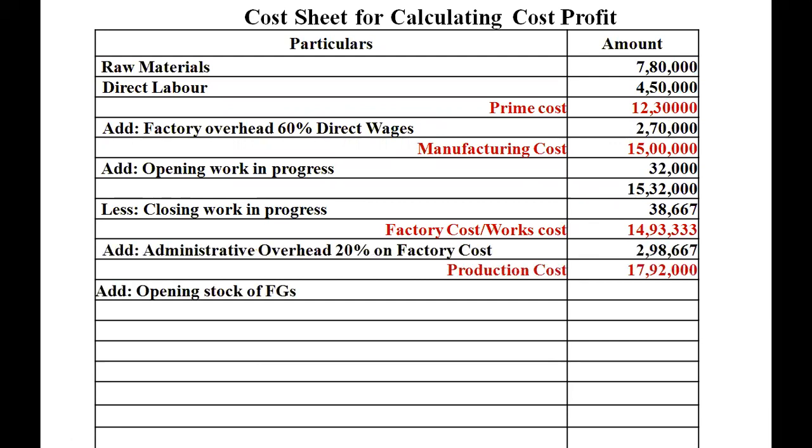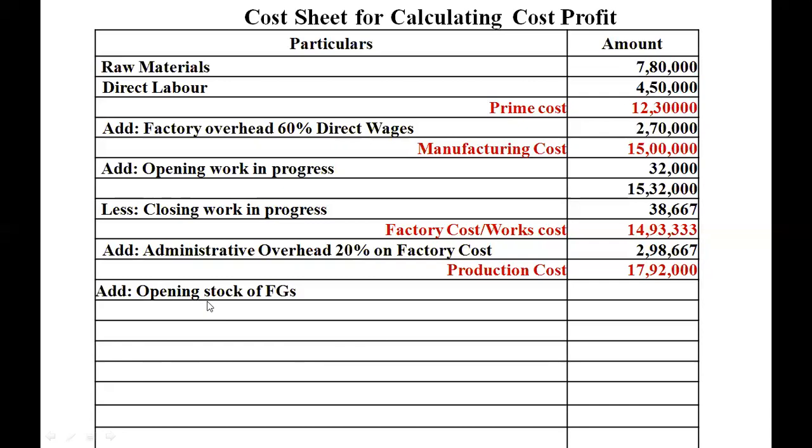For this we are going to add administrative overhead, which is 20% on factory cost, 20% on 14,93,333. So when we calculate, it comes to rupees 2,98,667. So when we add this to factory cost, the production cost arrives at rupees 17,92,000. For this we are going to add the opening stock of finished goods.